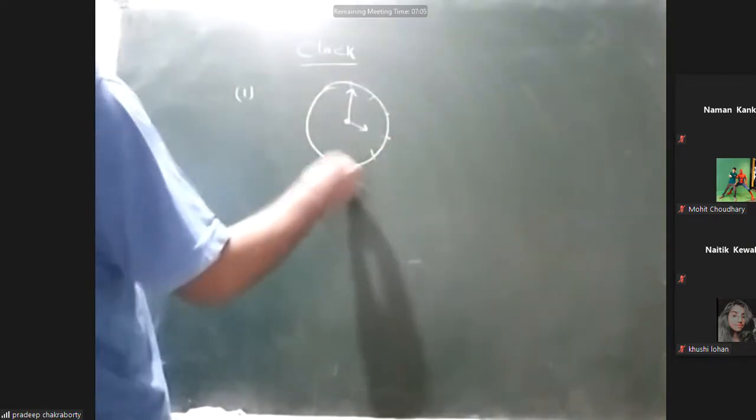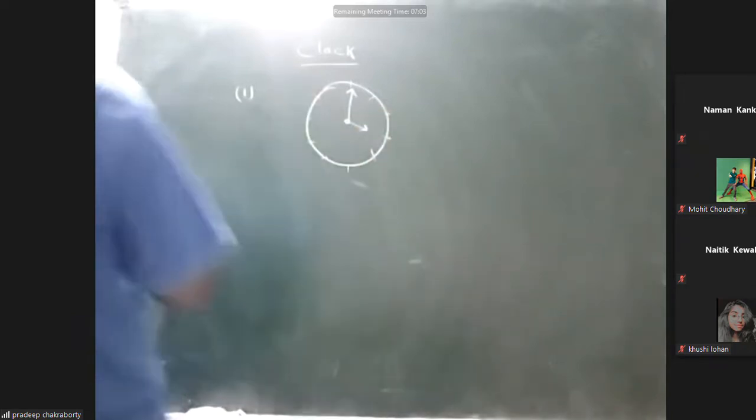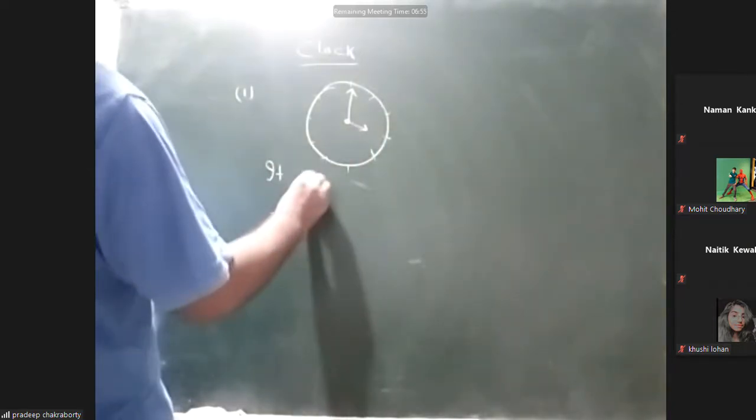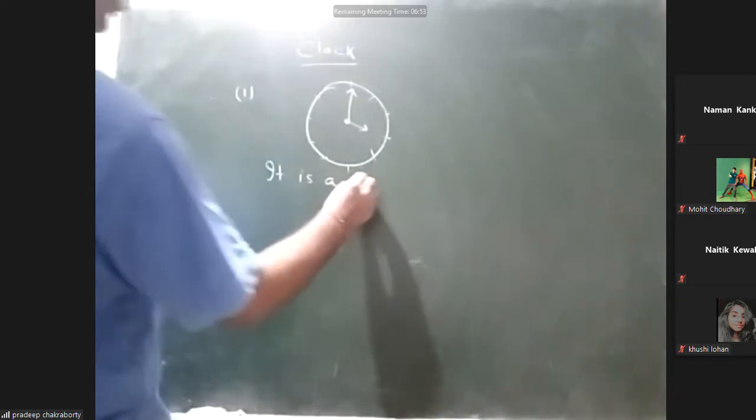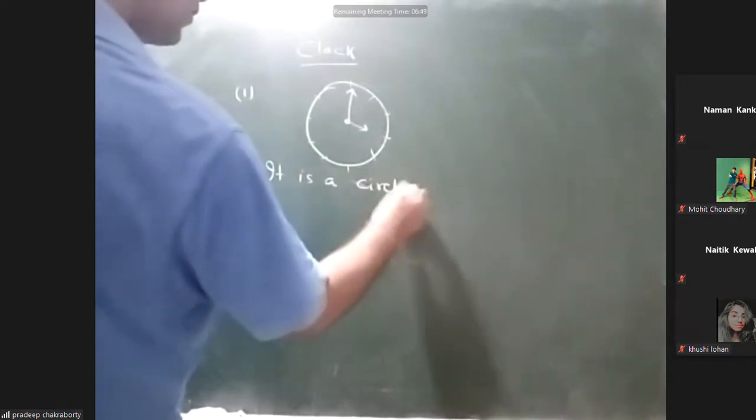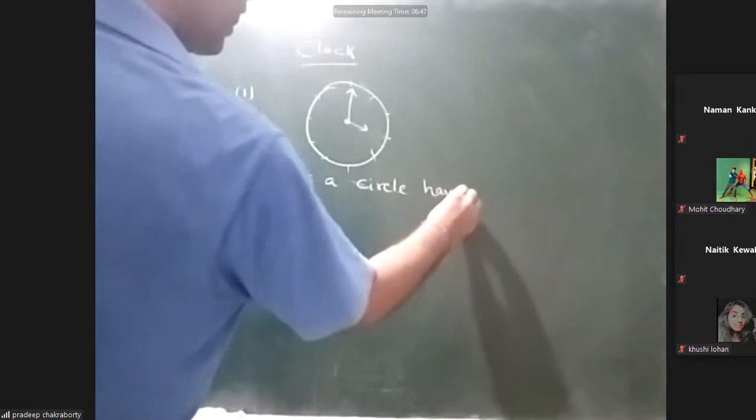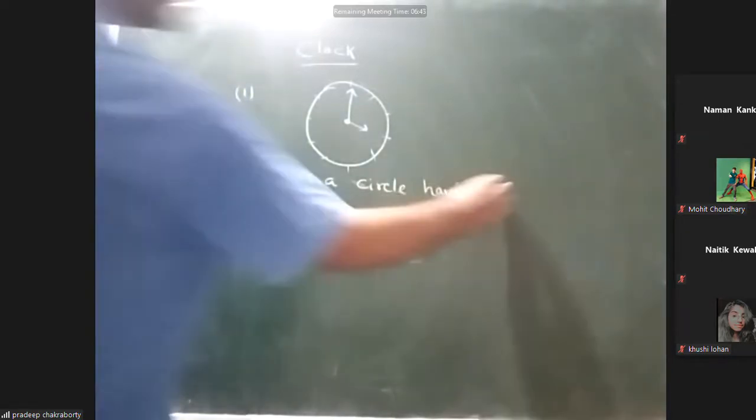So you can see there are total, it is a circle having 360 degrees.